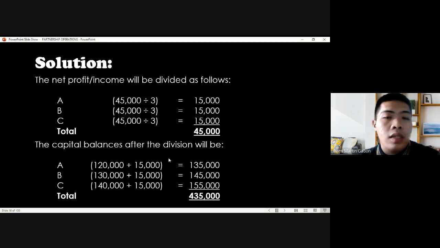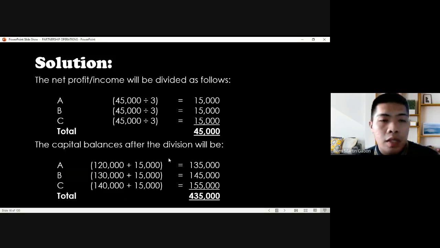Then after distribution of the profit, we have A, 135,000, which is 120,000 plus 15,000. Then for B, we have 145,000, there's the computation. And for C, we have 155,000. The total of our capital balance before the profit is 390,000.